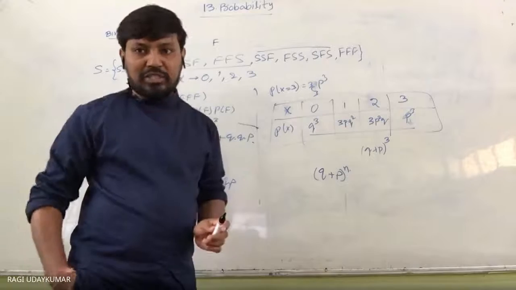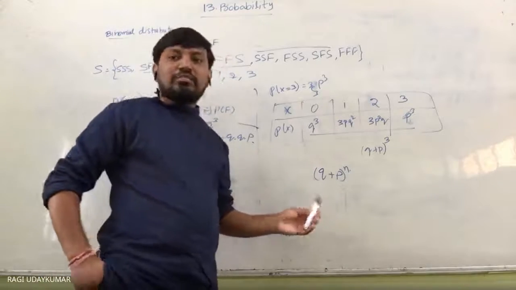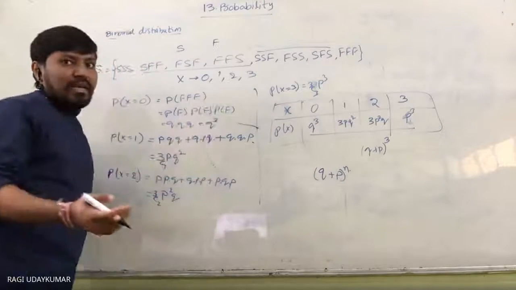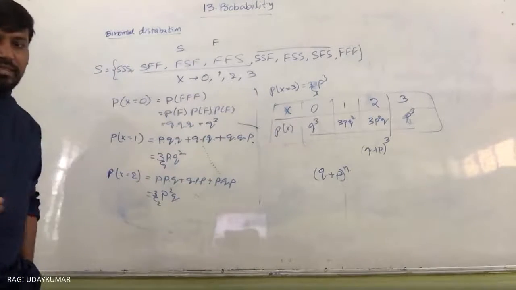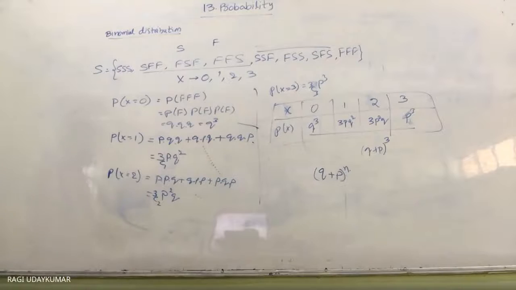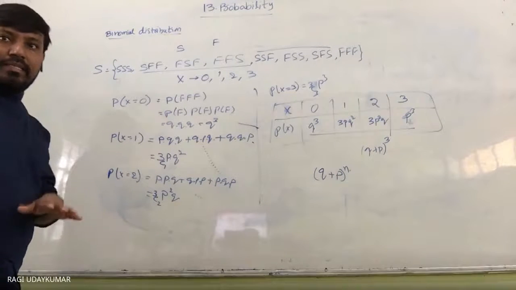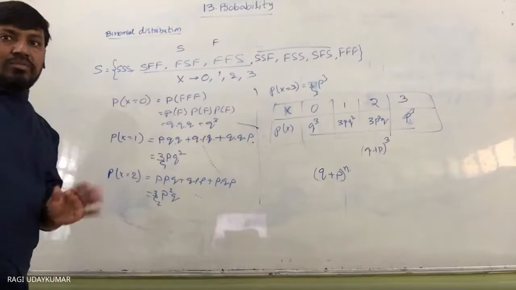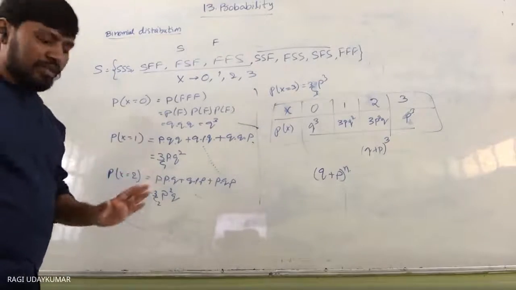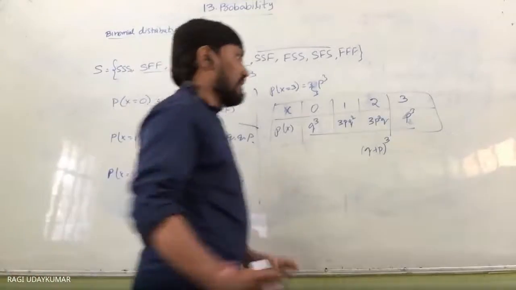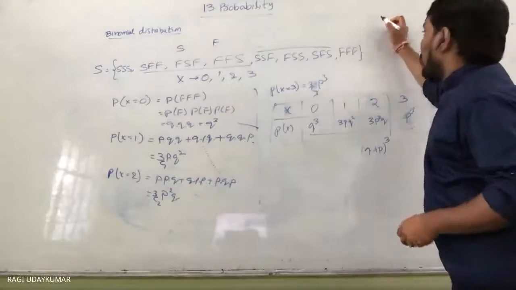This is binomial expansion. So the nth term in this binomial expansion is considered as, suppose x number of successes are there, and n trials are there, means x successes are there, n minus x failures will be there. When you consider the number of successes as x, the number of failures is n minus x. Suppose here, simply I am saying, don't go for too much, a very simple example. Suppose the number of trials is 6.